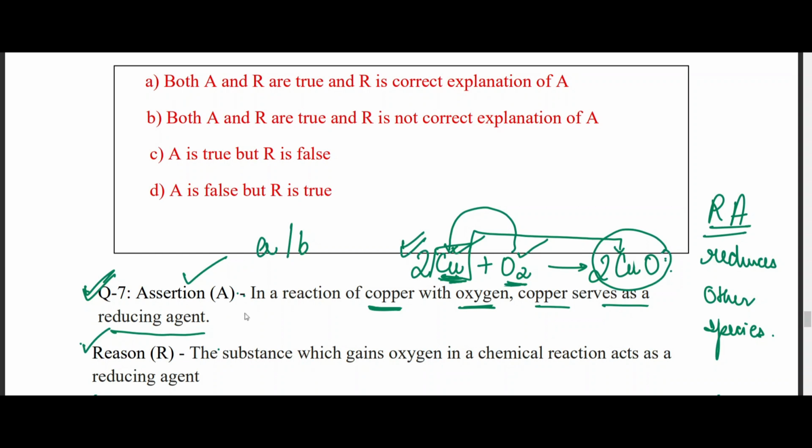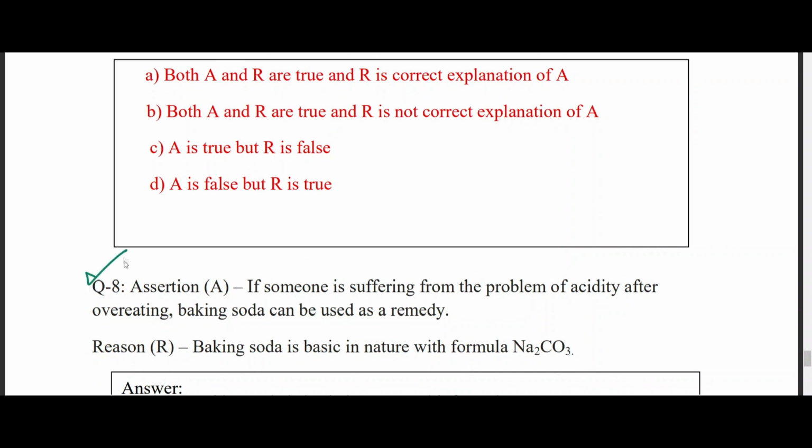What do you think? Comment down in the comment section below. I think it is absolutely correct because the substance which gains oxygen is a reducing agent. That is why copper here is a reducing agent. So the answer is A. I hope it is absolutely clear to you. Moving ahead to the very last question. These questions are really important and you are definitely going to see either one or two of these questions in your exams. Definitely. Alright, now question number 8.